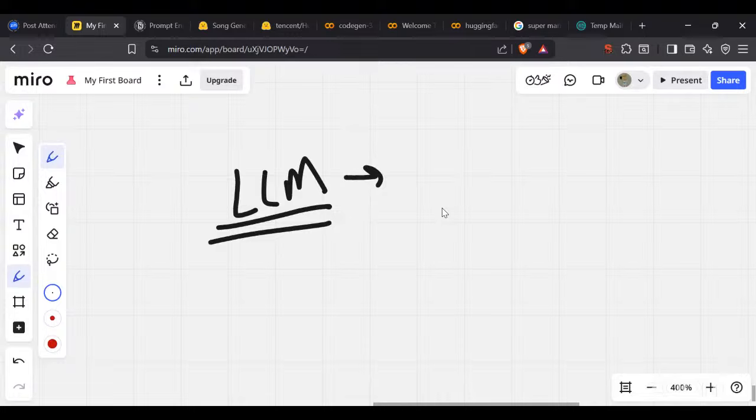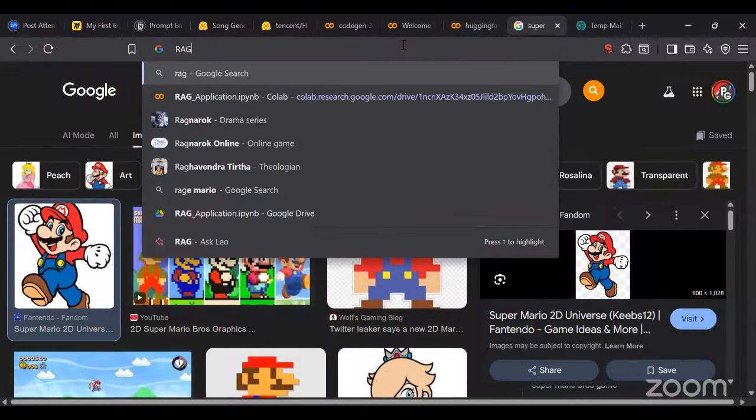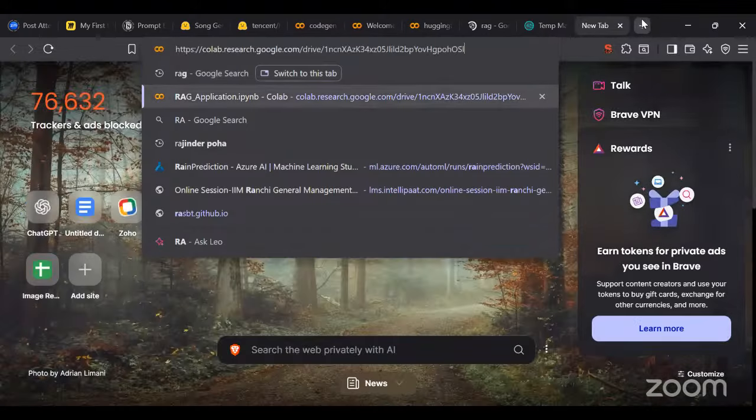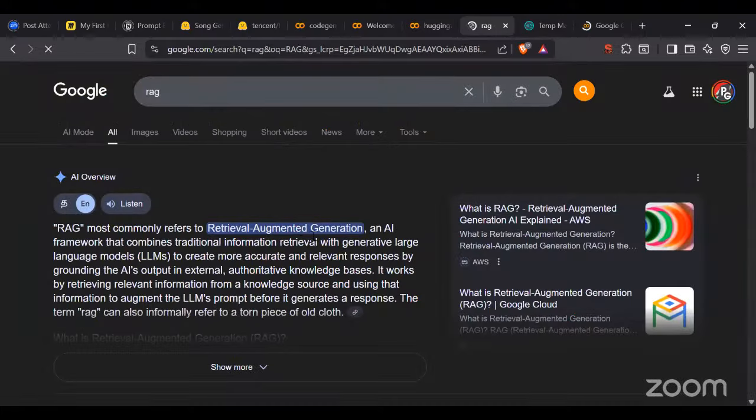Does anyone have any idea what we can do here, guys? There comes the concept of RAG. Okay, RAG. Now what is RAG? Anyone? RAG. See, RAG is basically retrieval augmented generation.